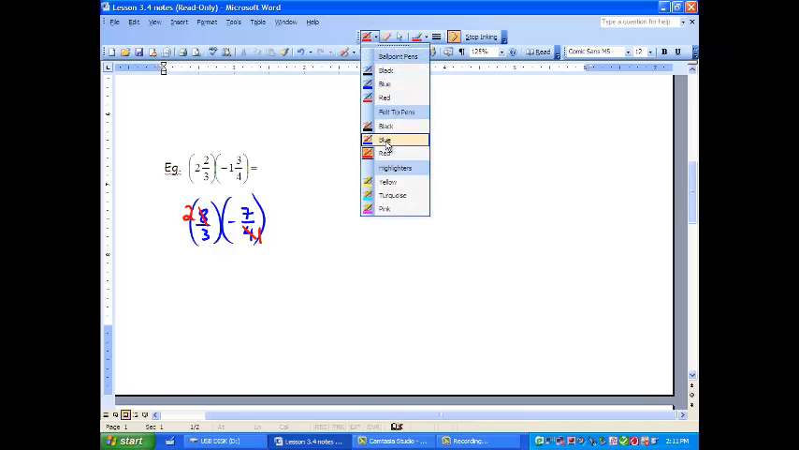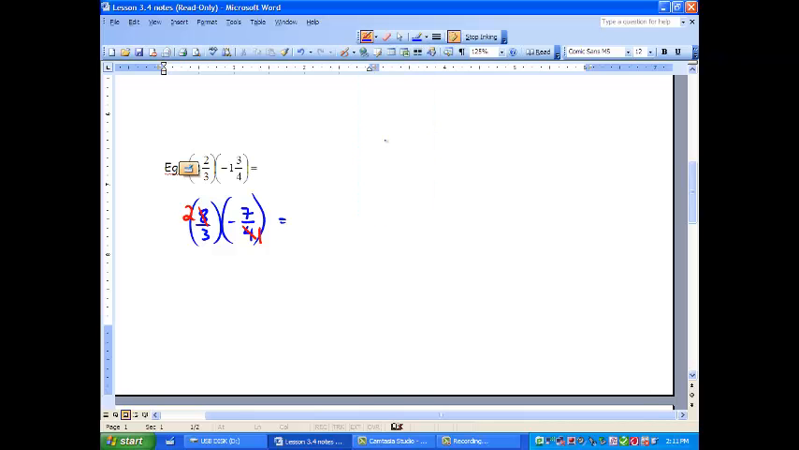Now we're going to multiply, and we get 2 times negative 7 is negative 14, and 3 times 1 is 3. Now we're going to get this back into a mixed number. So how many times does 3 go into 14? Well, it goes in 4 times. We bring our denominator around, and then we can check to see, well, 3 times 4 is 12. 12 plus 2 is 14. And our answer is negative 4 2/3.